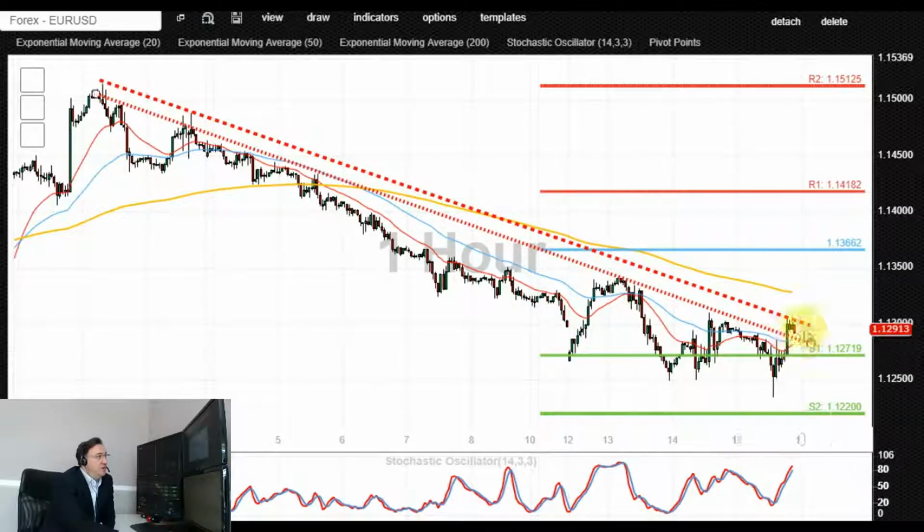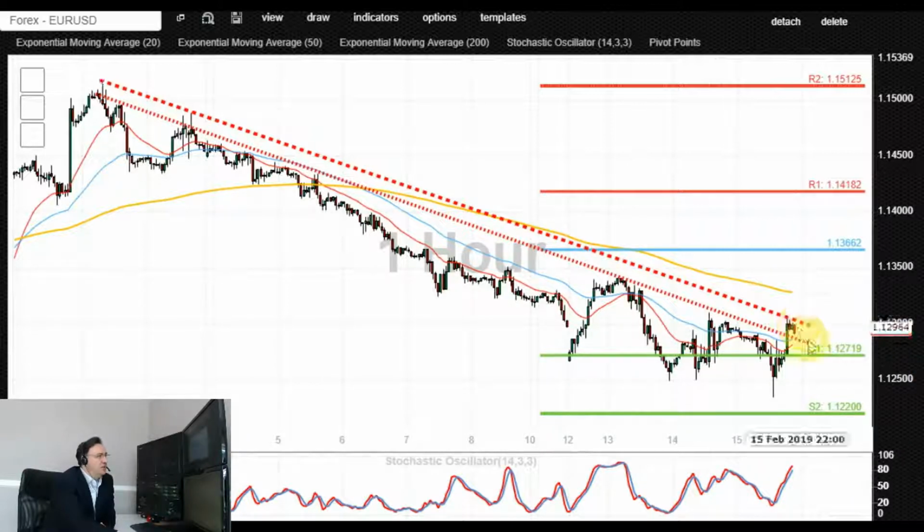Bears appear to be in control below that level, potentially targeting deeper retracements towards 1.1270, 1.1250. Confirmed loss of those two levels would open up the way for the retest of deeper downside support towards 1.1220, 1.1200. Confirmed loss of that level could potentially target even 1.1180 to the downside.